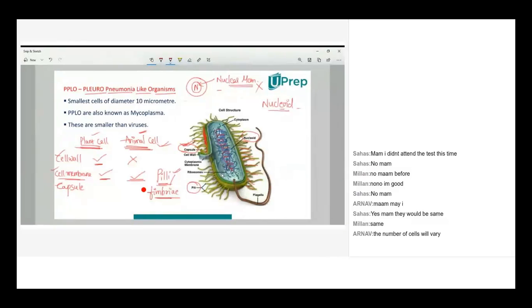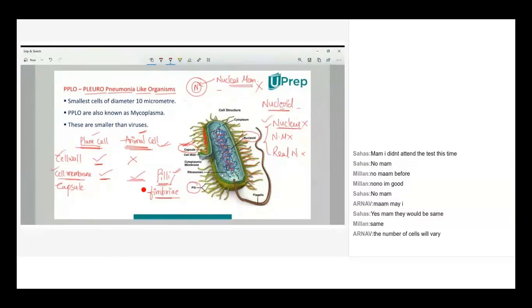So in general, what will they give? In bacteria, nucleus is absent. Another one: in bacteria, nuclear membrane is absent. Another one: in bacteria, real nucleus is absent. So all these three statements are correct. Don't get confused. Nucleus is absent. Why? Because we call it nucleoid.